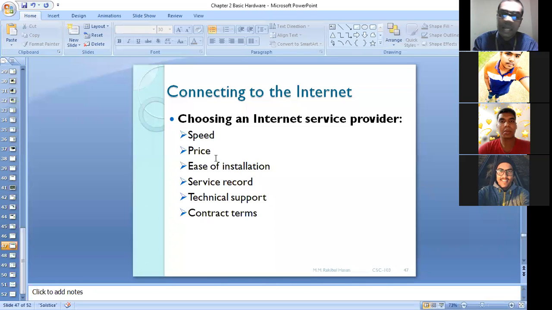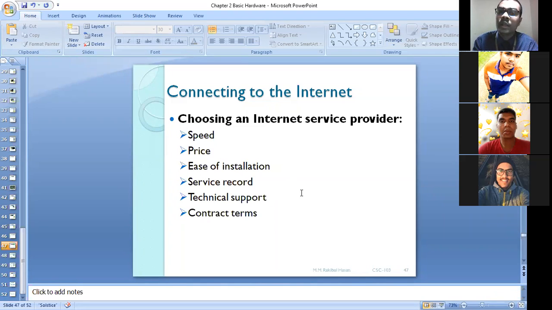Then think about the price. You have to bargain about this. Sometimes they might ask you 500 taka for 2 GB. Sometimes they might ask you 400 taka. You can compare different ISP providers, and you can select a specific one.